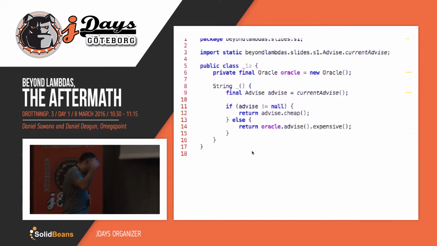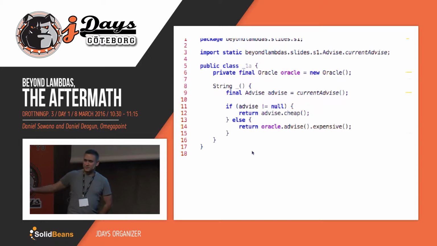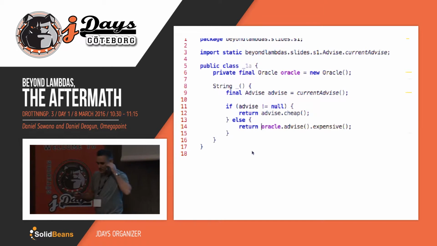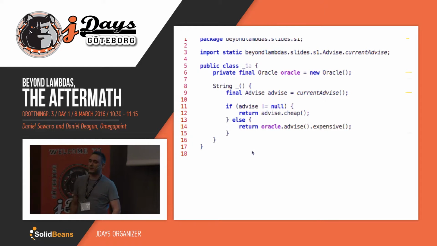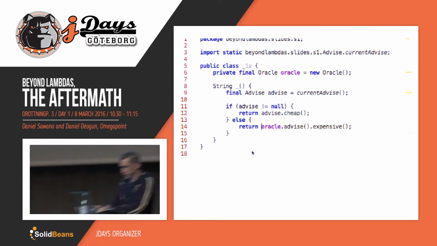But now when we're moving over to Java 8, we figured that we're going to use something called optionals, because optionals are an abstraction of null. So Daniel, how would we rewrite this in Java 8? Okay, let's take a look.